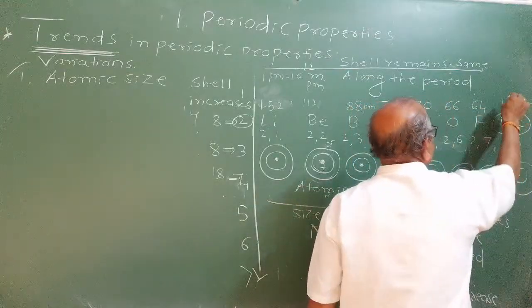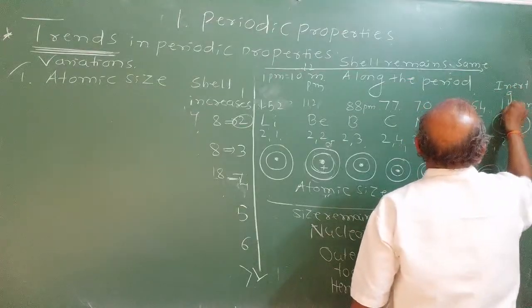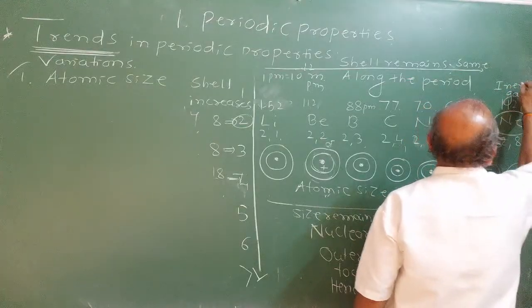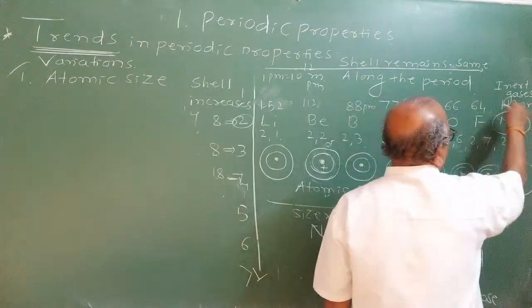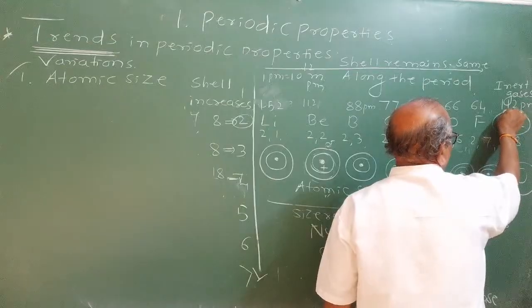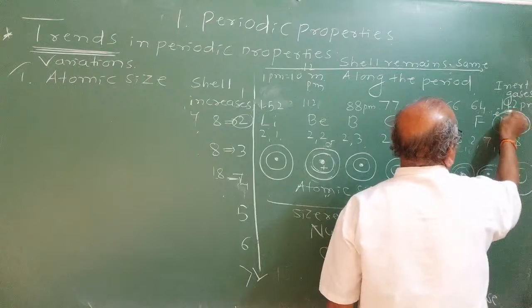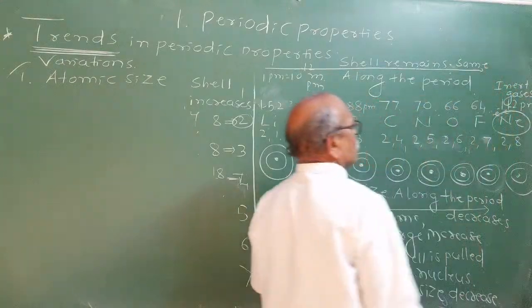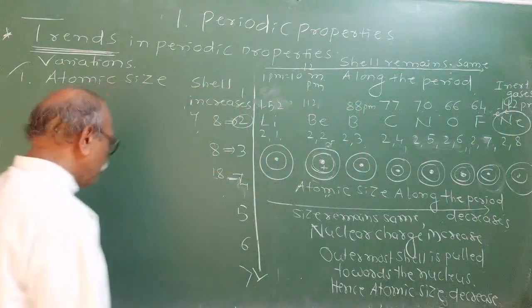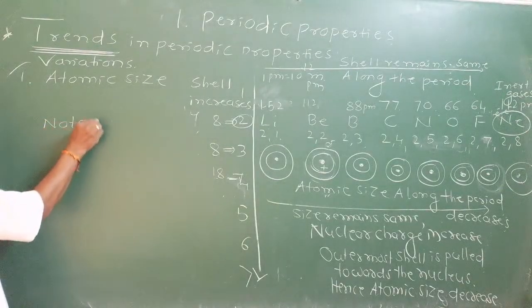Why? Because in the case of inert gases, the outermost shell is completely filled, you know. They have a stable octet. As the outermost shells are completely filled, due to the repulsion of the electrons, like charges repel each other. Therefore, due to the repulsion, their size will increase. You can have a note here. Exception. Note.